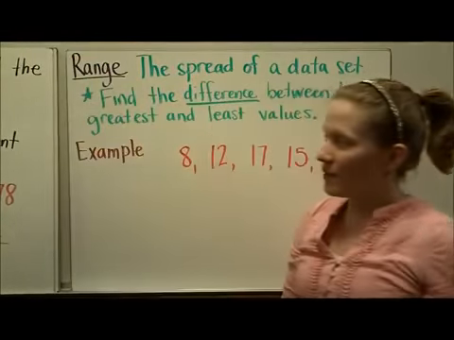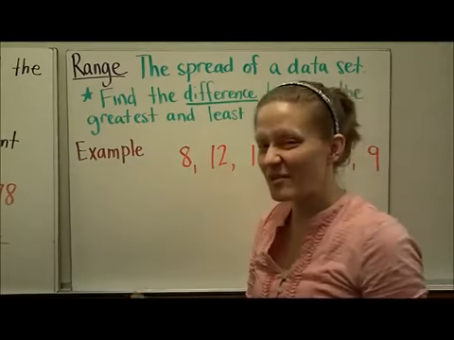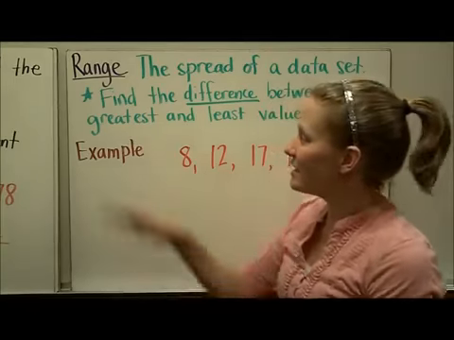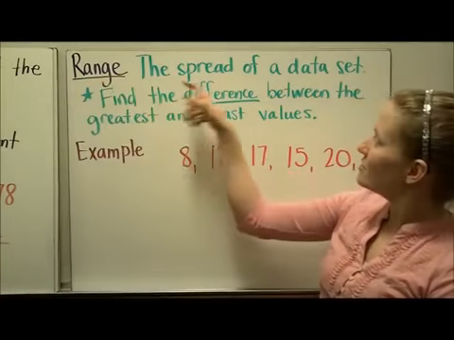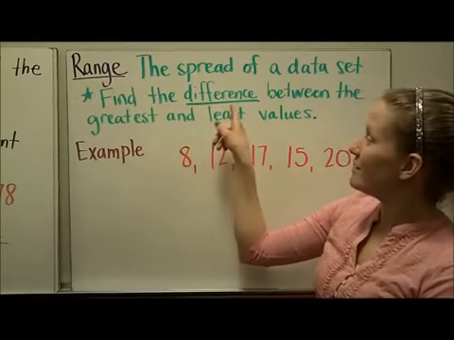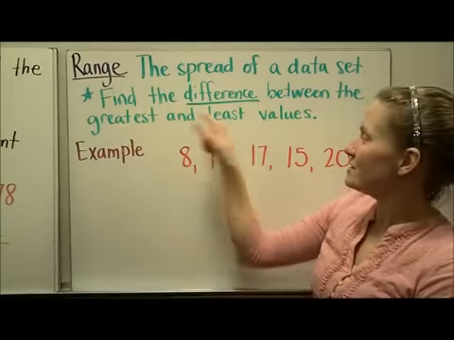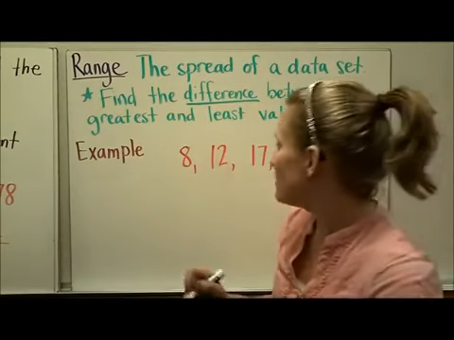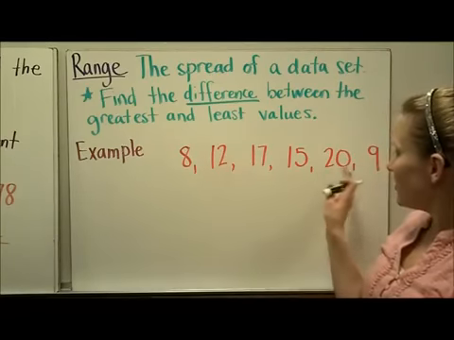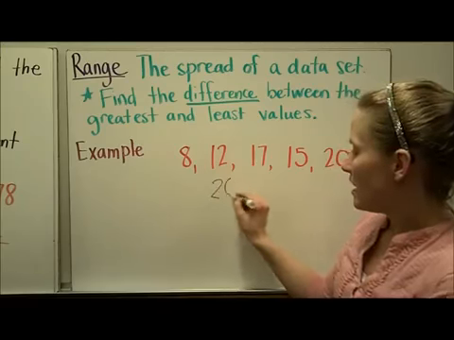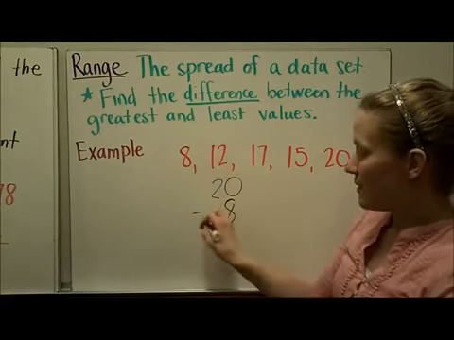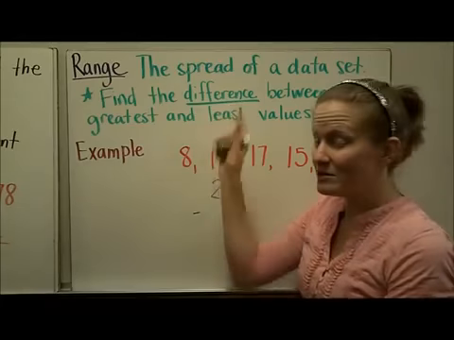One more way to describe data that's not really a measure of center but falls under the same analysis of data is the range. The range is the spread of a data set. You will find the range by finding the difference between the greatest and the least values. So in this set of data, I'm going to look for my greatest data point, which is 20, and my least data point, which is 8. And then I'm going to find the difference, which means to subtract.